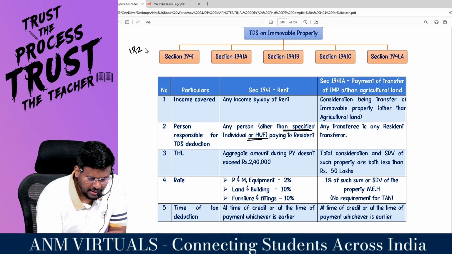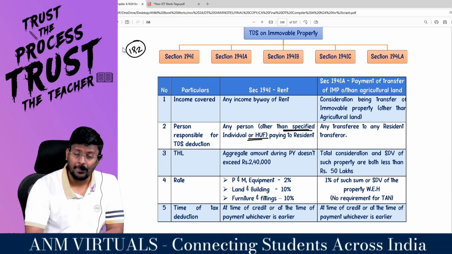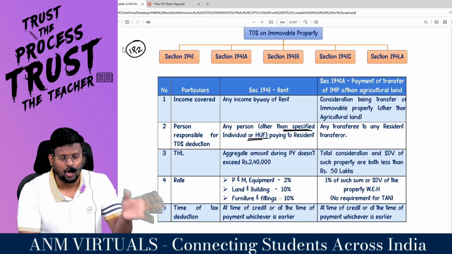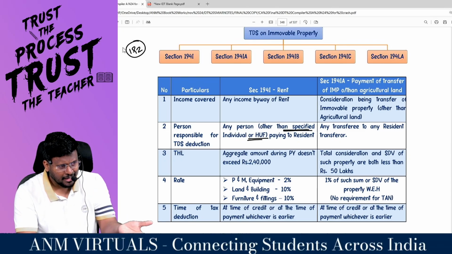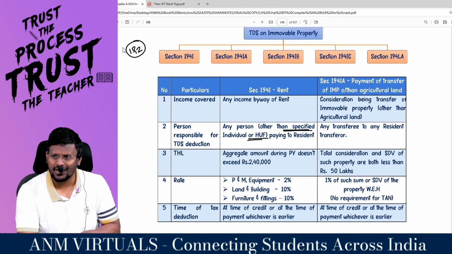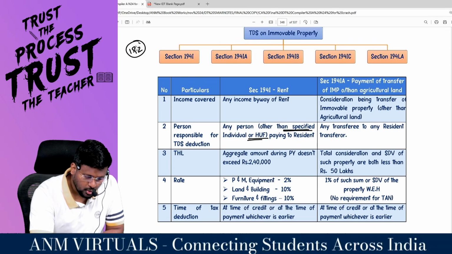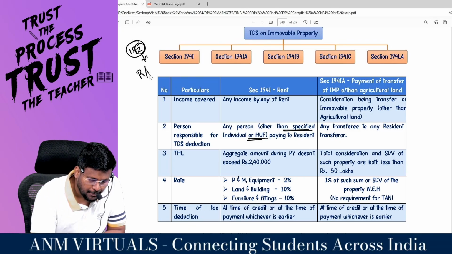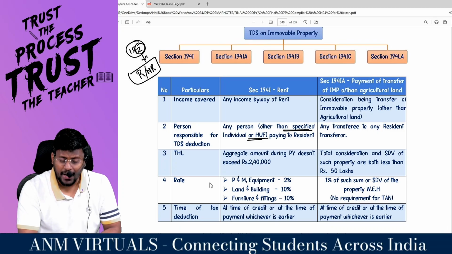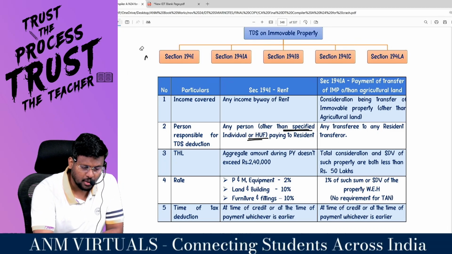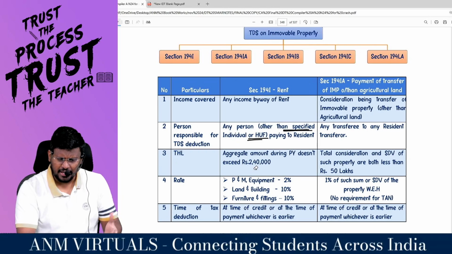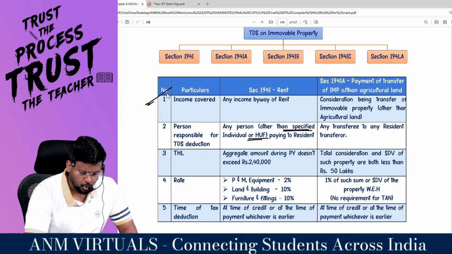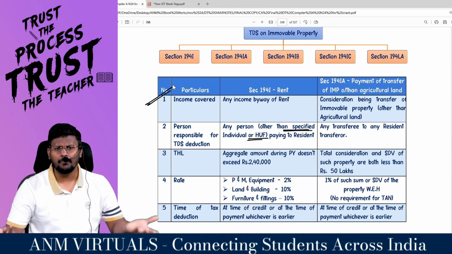Sir, that 192 salary is applicable to both resident and non-resident. If you are making salary payment to a resident or non-resident, TDS has to be deducted under section 192. So that's why 192, because it is applicable to both resident and non-resident. 192A, accumulated balance in provident fund account. Are you really with me? Coming to rent, that means there is an immovable property. For that immovable property, you are paying rent. Any income by way of rent.